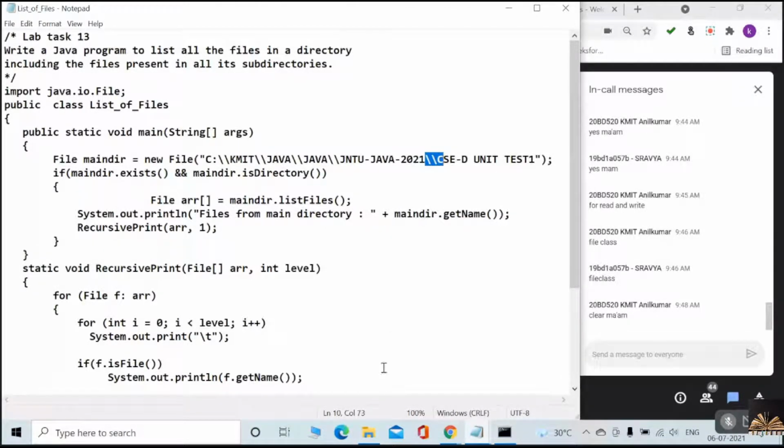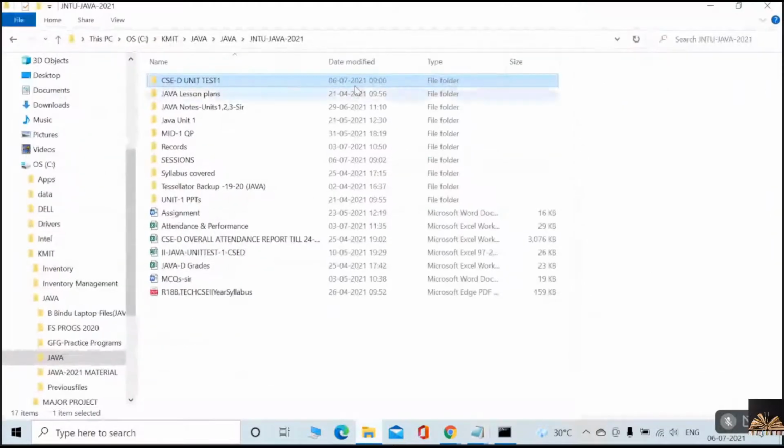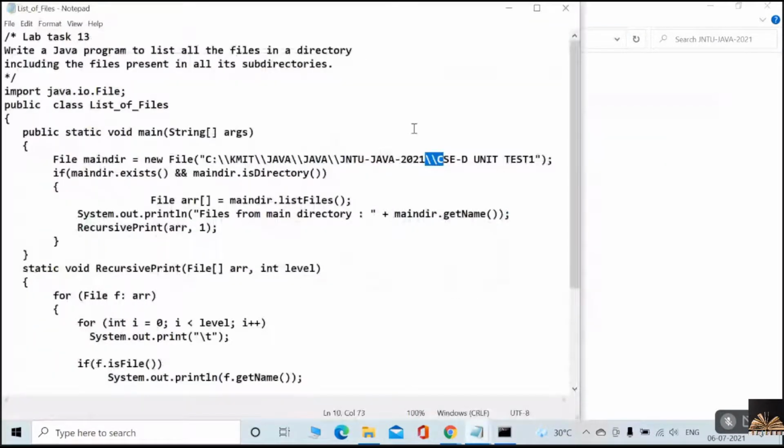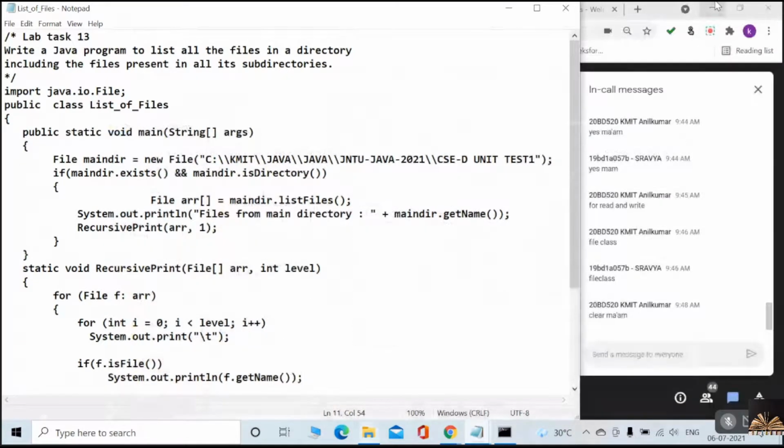If you copy and paste the path, you will only get one slash, but you have to keep two backslashes. Please keep this in your mind, otherwise the program may not execute well. So please keep this for your path.